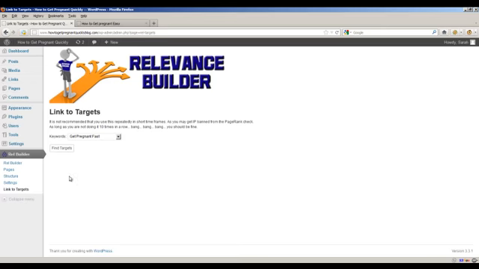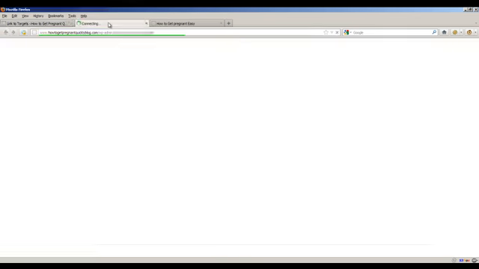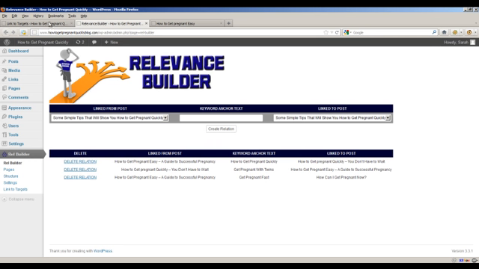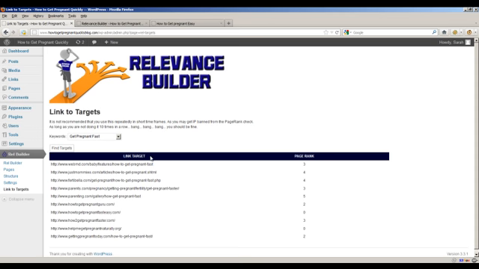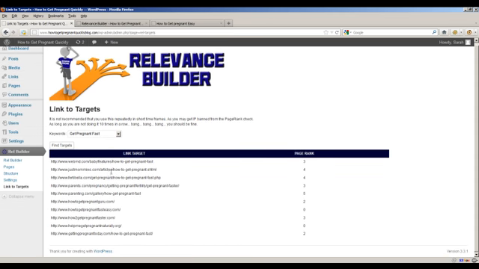So what I'm doing to prevent that is I've added something called link to targets. So when we look at link to targets, what we'll see is the keywords that we have in our, I'll go back here, all the different keywords that we've been adding to the site that are actual anchor text for the links that are being created to build our relevance. If we do something where we go find targets and we say get pregnant fast, what's going to happen here is it's going to look on the first page of Google and find out for our main keyword what sites are actually ranking. This is the actual page.